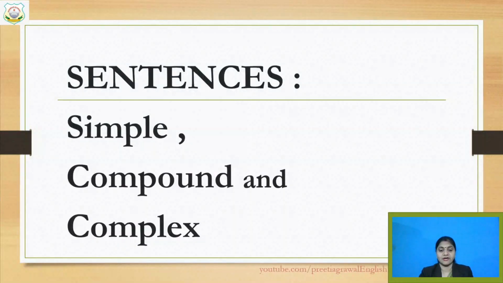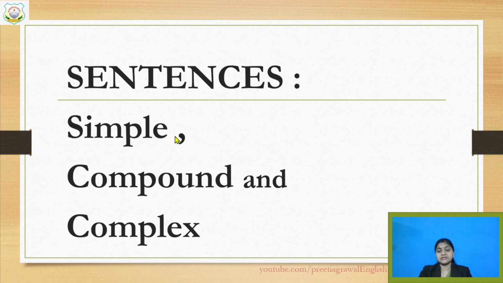Let's start our class. See, sentences: simple, compound and complex. Whenever we are talking about sentences, there are different types, different categories of sentences. Today we are not learning what kinds of sentences are there. We are learning how can we make a simple sentence, how can we make a compound, how can we make a complex sentence.